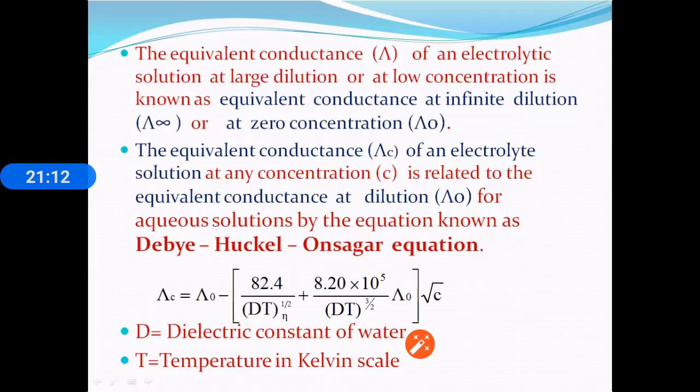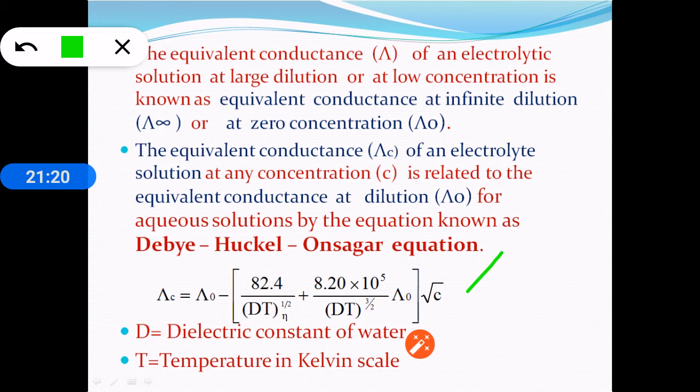Now from this equation, if the C value is approaching 0, this entire term in the bracket is multiplied with 0, so it will become 0 completely. So then lambda C will become equal to lambda naught. So the concentration is 0 or approximately approaching 0, and lambda C will become equal to lambda naught, lambda infinity.